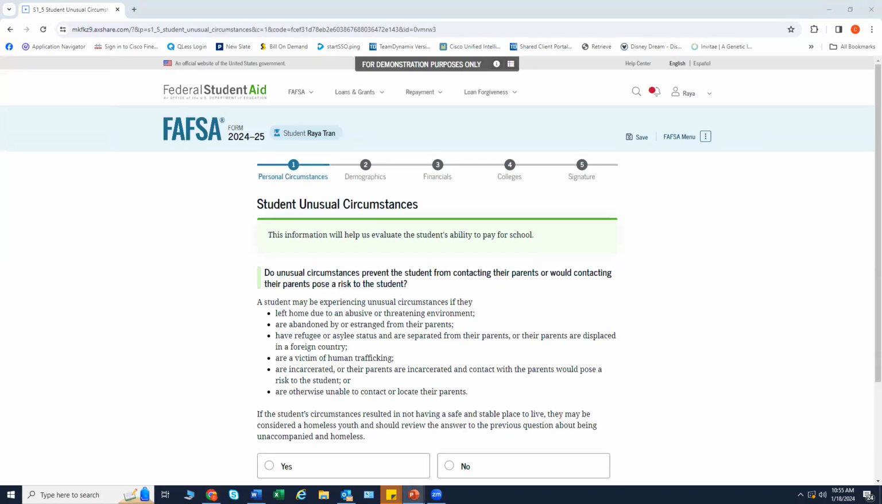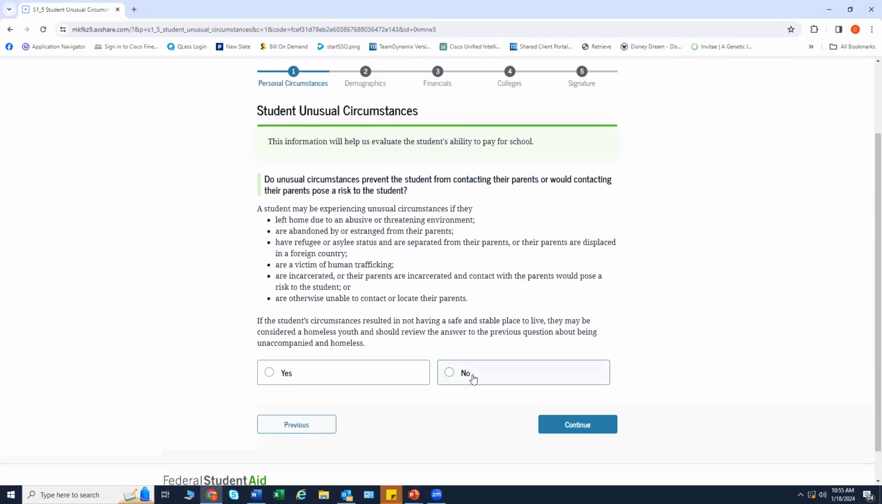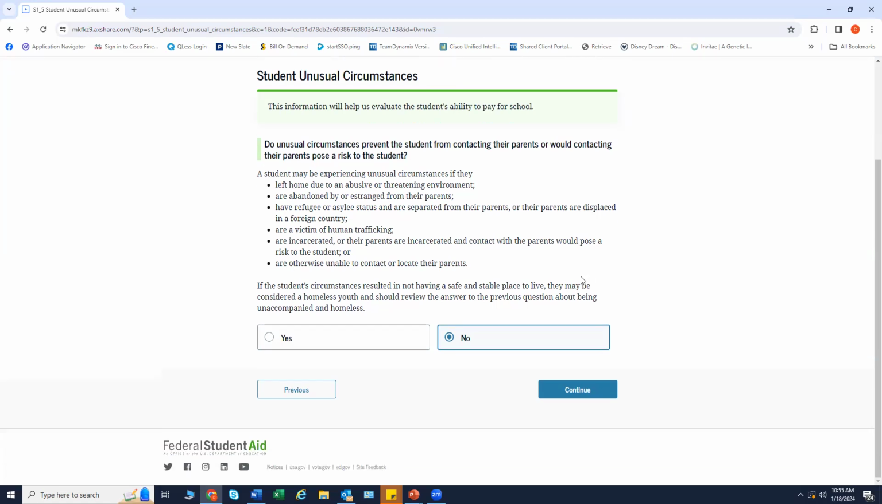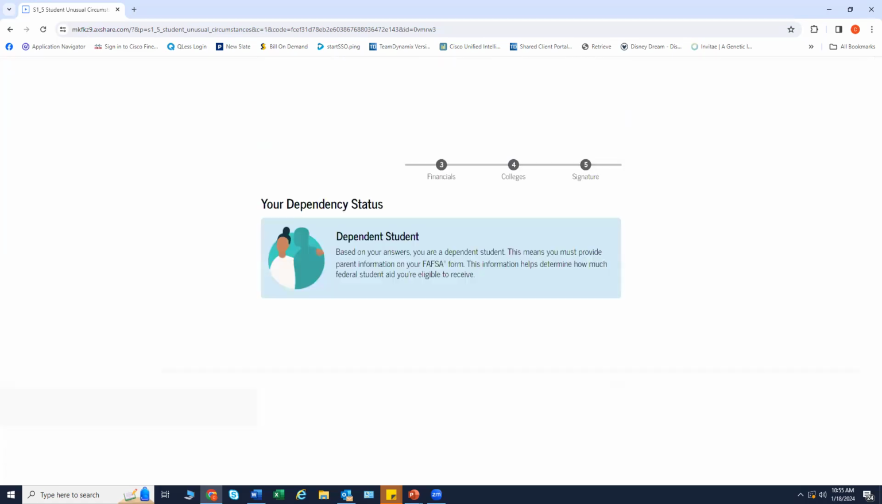The student is asked if unusual circumstances prevent them from contacting their parents. Today, the student will be checking no. One of these, listed here on the left, could possibly trigger the financial aid office to treat the student as an independent student. The financial aid office will then conduct an outreach for additional documentation when needed.